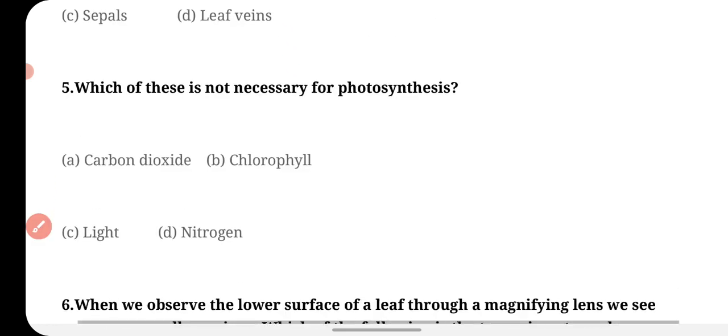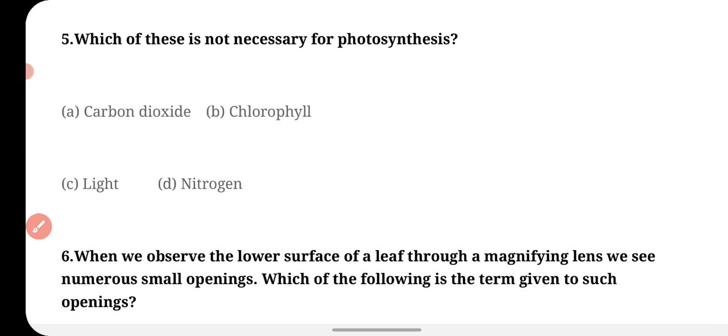Next is, which of these is not a necessity for photosynthesis? From these 4 options, you have to choose which one is not necessary for photosynthesis: carbon dioxide, chlorophyll, light and nitrogen.